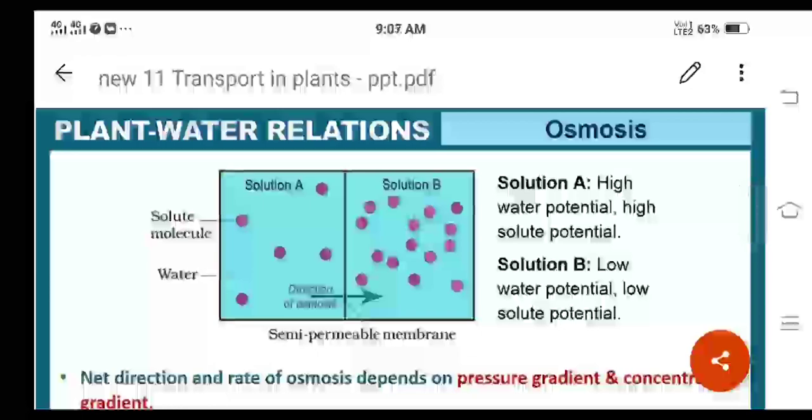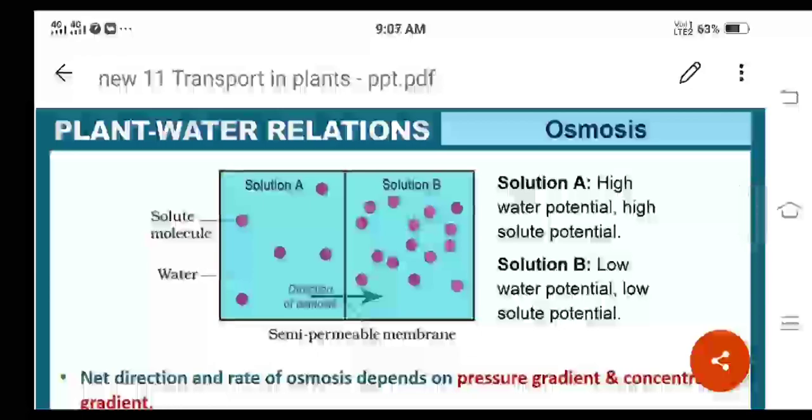Solution B has low water potential and low solute potential, because the solute particles will be more. Because of this, the water potential will be negative here. Net direction and rate of osmosis: the water will move from chamber A to B, from solution A to solution B, right?